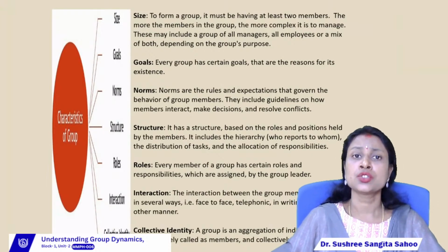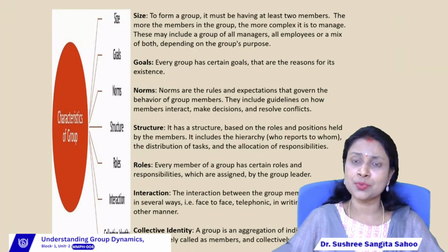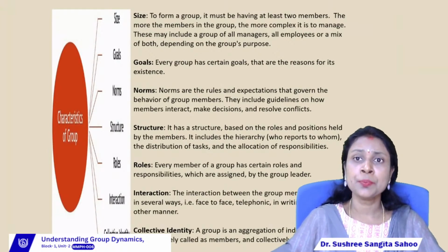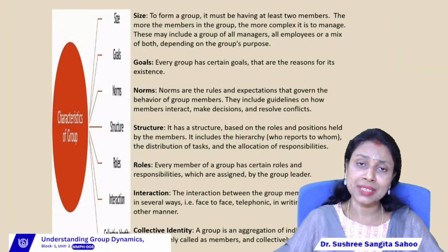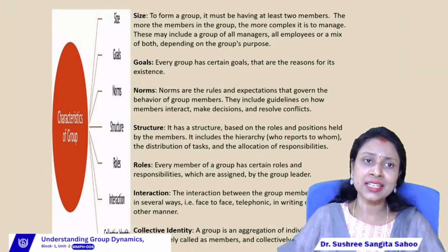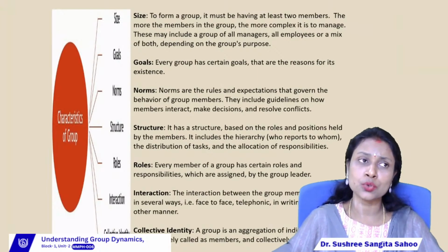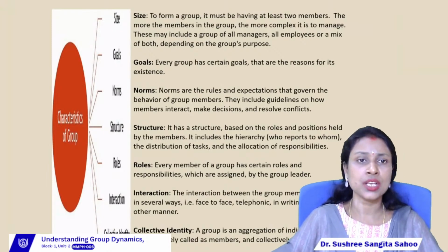So as I said, a minimum of two people are required to form a group and the maximum is unlimited, but according to different researchers, a minimum of 5 to 7 people are required to form one effective group. Effective group means that the productivity or output of that group is very effective for the organization. Then the second characteristic of a group is goals. Goals means the goal of that group, why that group is formed in the organization. That is known as your goals, right?